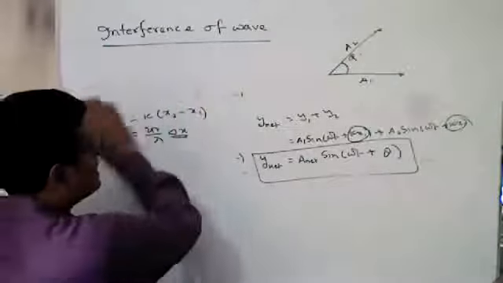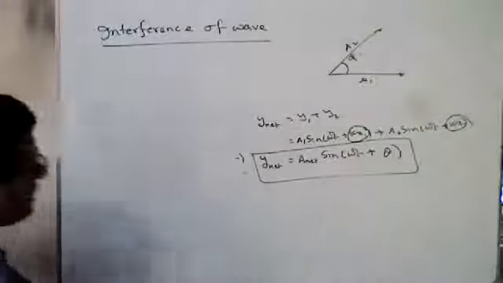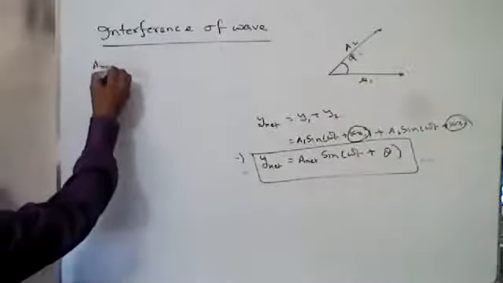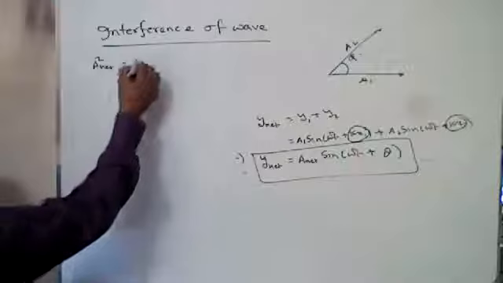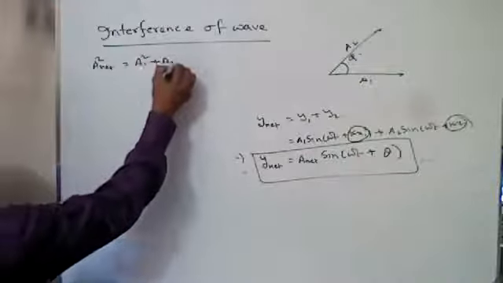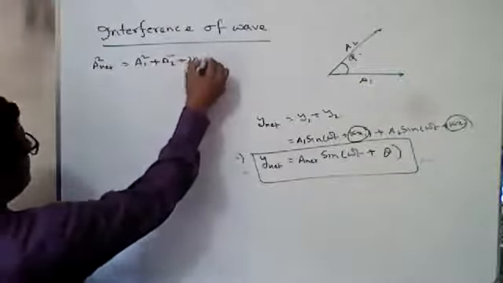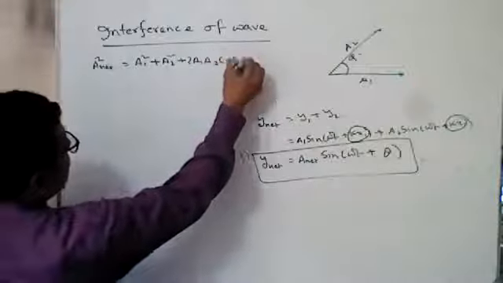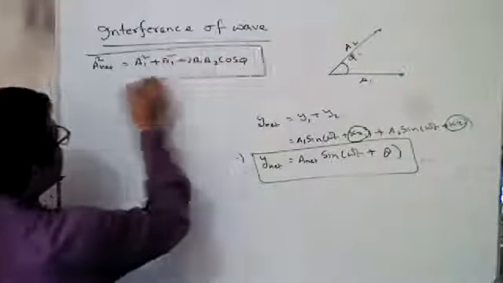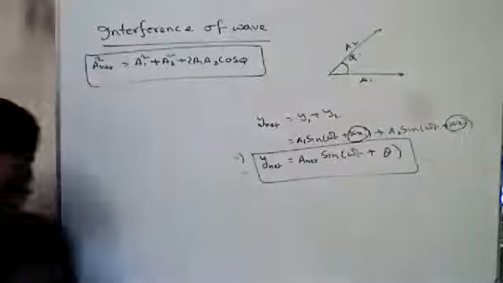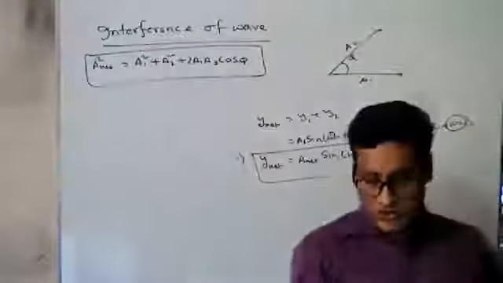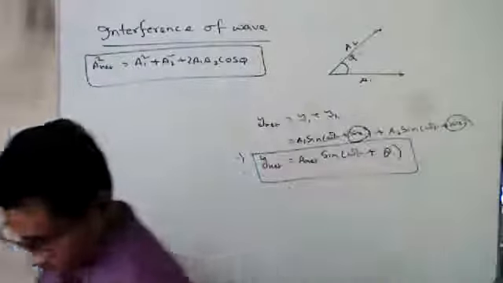So we can consider A net square equals A1 square plus A2 square plus 2 A1 A2 cos phi. From the parallelogram theorem, the resultant amplitude will be A1 square plus A2 square plus 2 A1 A2 cos phi.